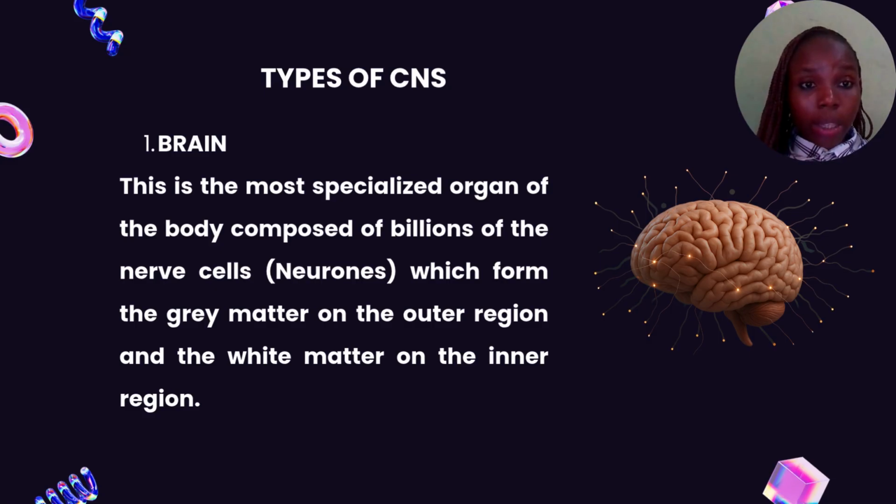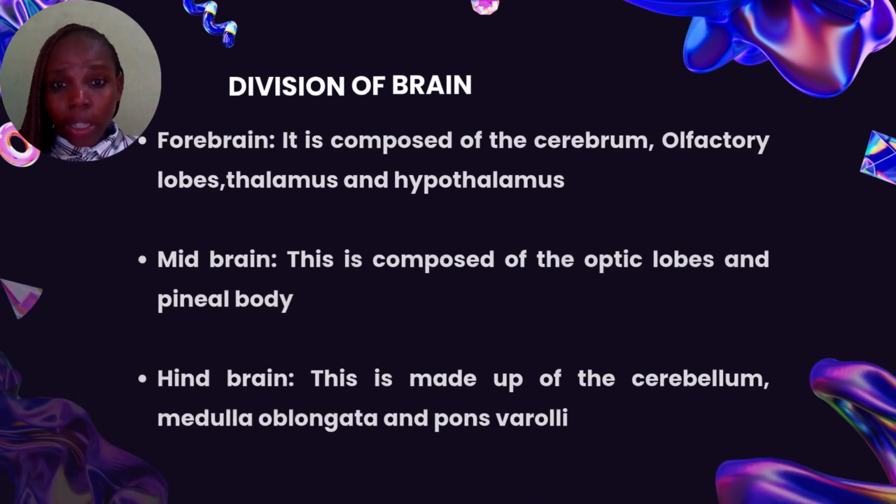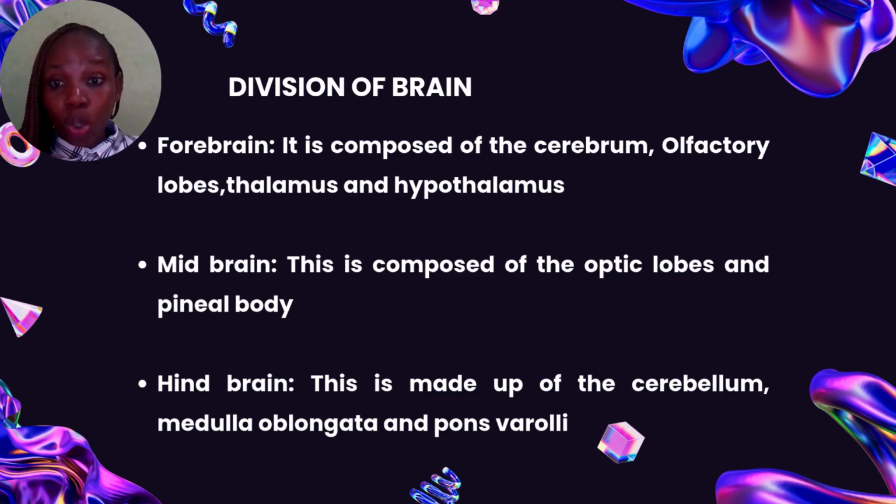The central nervous system is divided into two parts. We have the brain and the spinal cord. Now let's take a look at the brain. The brain is the most specialized organ of the body, and it's composed of millions of neurons. These neurons are found in the gray matter. The gray matter is the outer region, while the inner region is called the white matter. Subsequently, the brain is also divided into subdivisions. We have the forebrain, the midbrain, and the hindbrain.